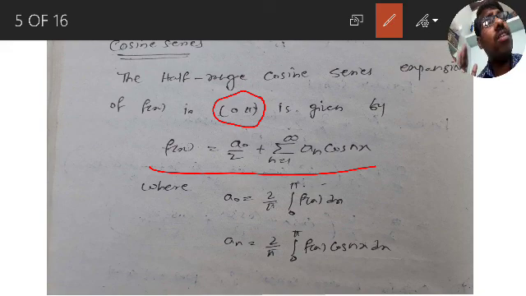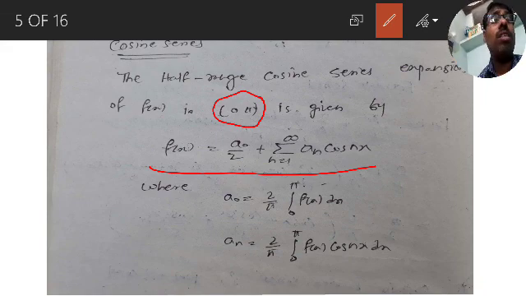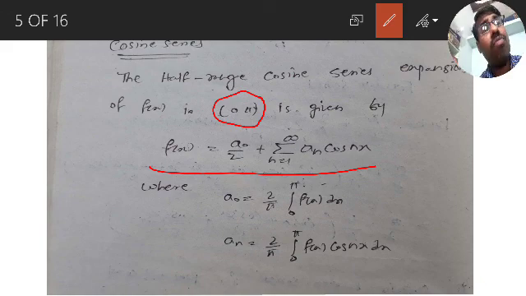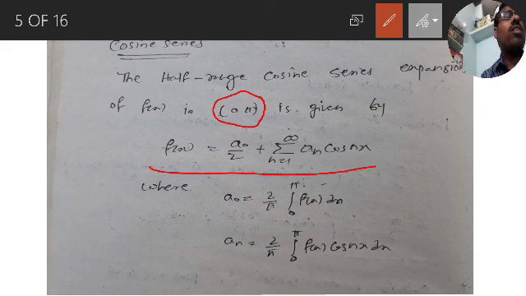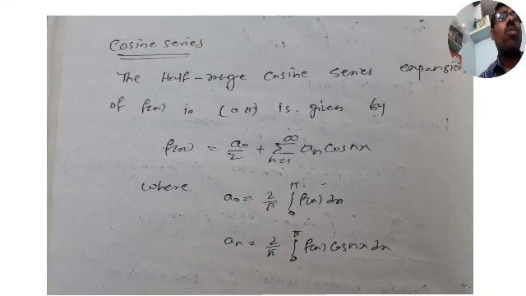The half range sine series is the same as the Fourier series of an odd function, and the half range cosine series is the same as the Fourier series for an even function, but that doesn't mean the sine series is only for odd functions and the cosine series only for even functions. These half range sine and cosine series are for all functions. So this is the half range sine and half range cosine series.